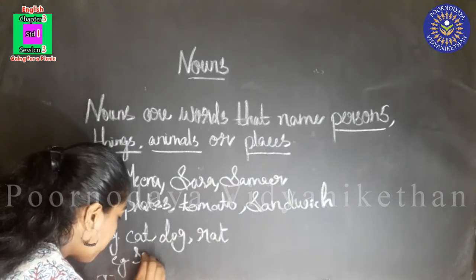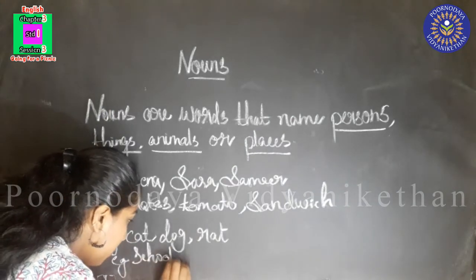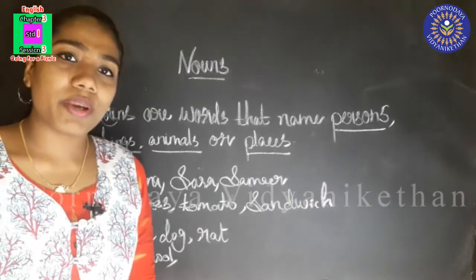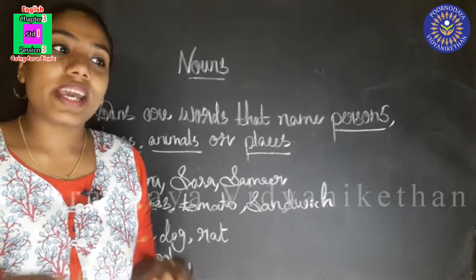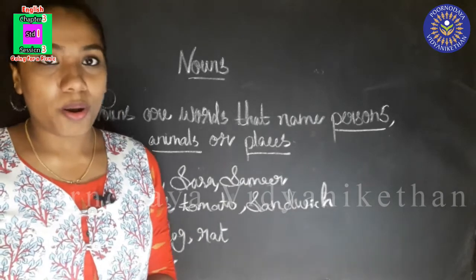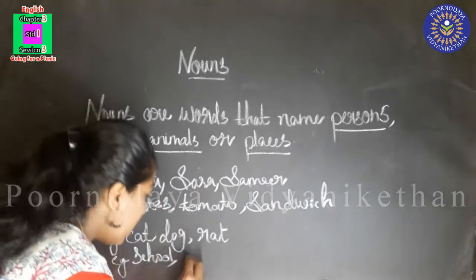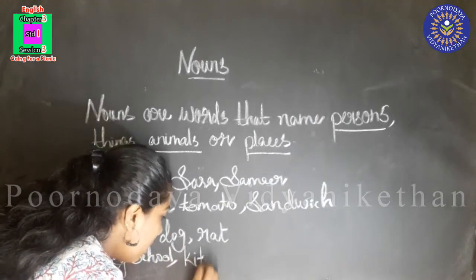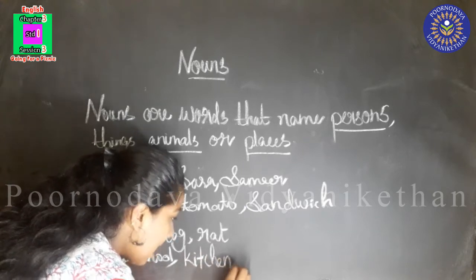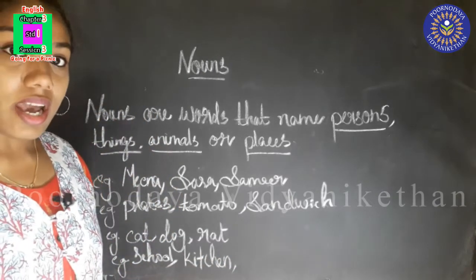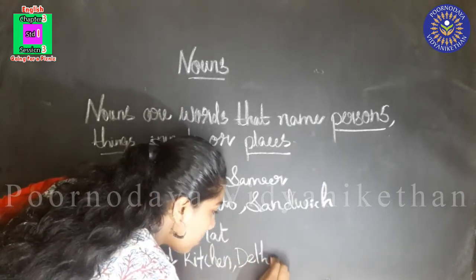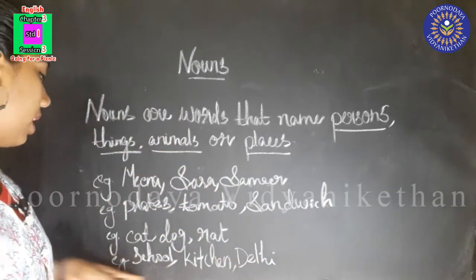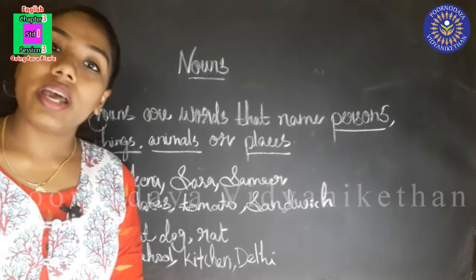Okay. Now, can you tell me one? Kitchen. Kitchen is a place inside our home, isn't it? So, kitchen is another example for place. Okay. Now, Delhi. Delhi is a place. So, all these are examples for nouns.